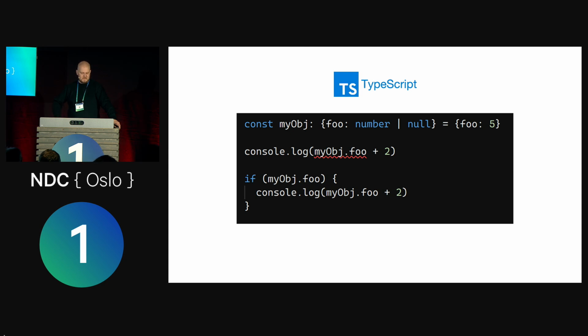And it's basically the same thing. In TypeScript, you say that foo can be a number or null, but if you check it, it's JavaScript, right? So null is false because reasons. And I can do this, and TypeScript will do the same type of smart casting that Kotlin does.